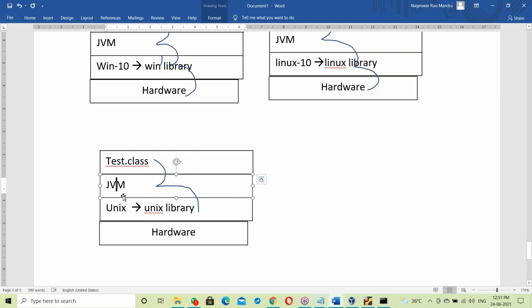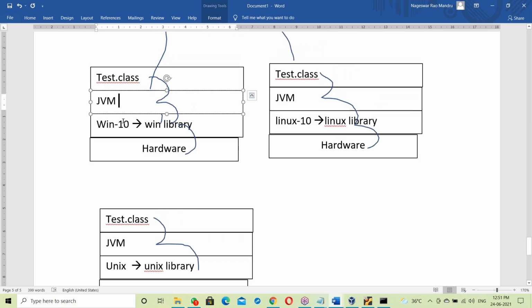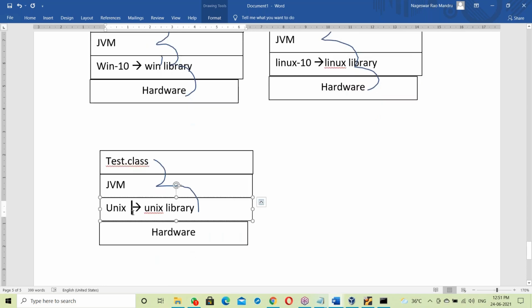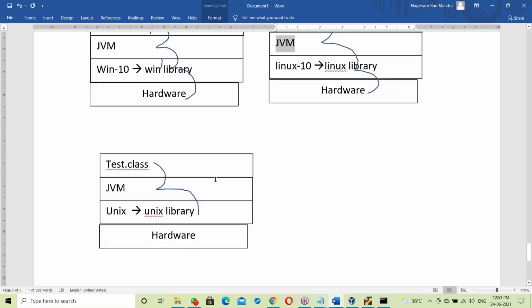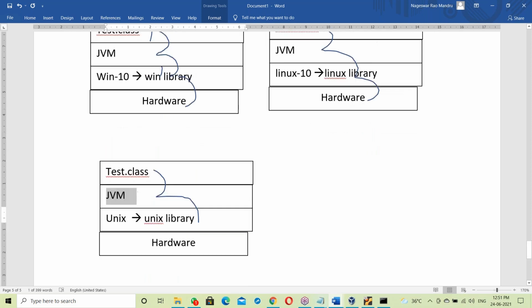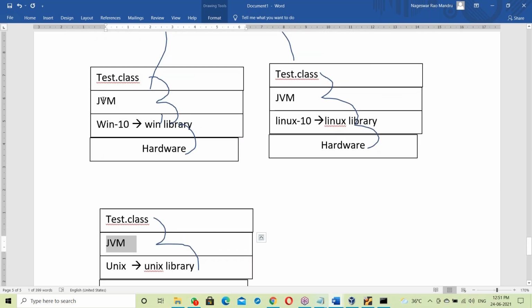Sunsoft has developed different JVMs for different platforms: a JVM for Windows, a JVM for Linux, a JVM for Unix. The JVM is an exe file, so there is a Windows-based exe, a Linux-based exe, and a Unix-based exe. Here, this is the Windows-based JVM.